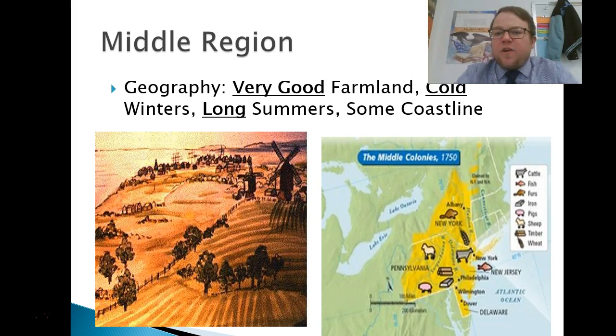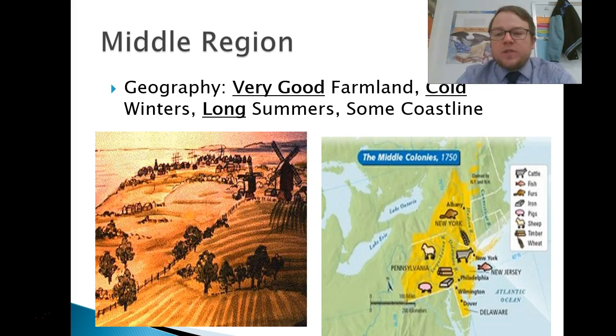Geography, very good farmland, great soil. I mean, we live here, what do we have around us? We have a whole lot of farms, all right, that can grow a variety of different crops that we can use. Cold winters actually help with that good farmland. Lots and lots of moisture in the soil to help us grow those crops come during that long summer.